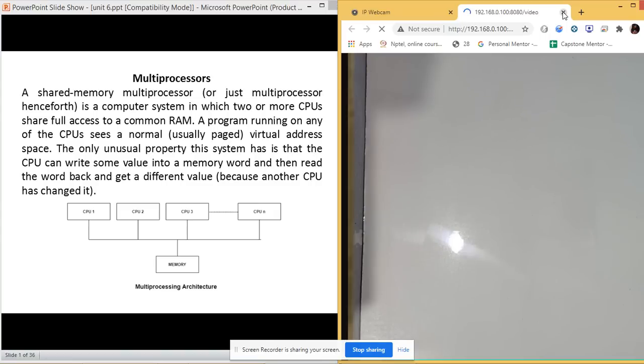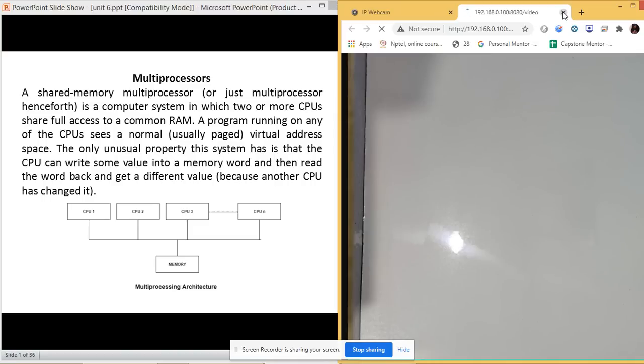So there are different types of multiprocessor systems. Firstly, we are going to talk about the shared memory multiprocessor systems. Now, what is it? In shared memory multiprocessor systems, we use the same memory, but we have different CPUs to execute the data. So in this case we will be having separate CPUs and all those CPUs will be using a single memory. So this is how multiprocessor systems with shared memory work.